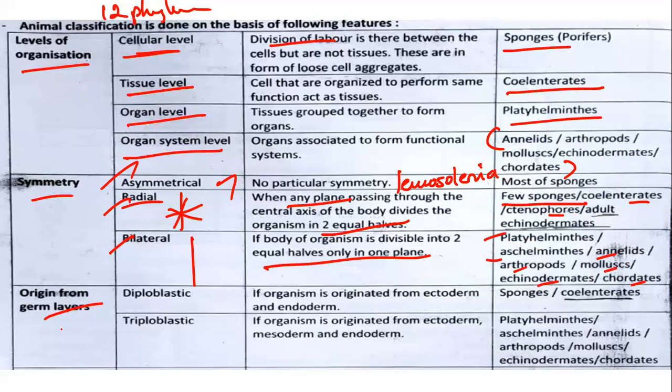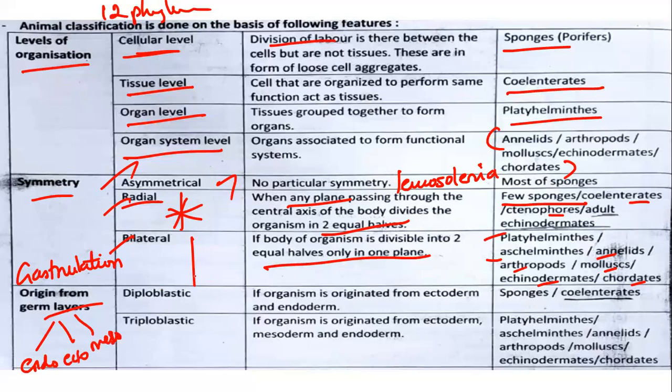And the next type of classification is based on germ layers. These germ layers start differentiating once gastrulation happens. Once the gastrulation process takes place, the germ layers start differentiating. Once they differentiate, they form three types: one is endoderm, another is ectoderm, and one is mesoderm.